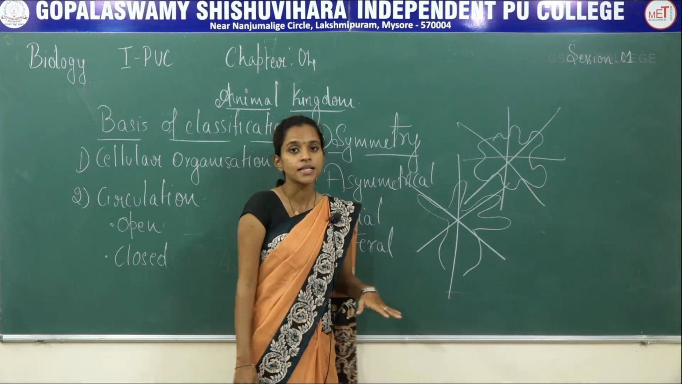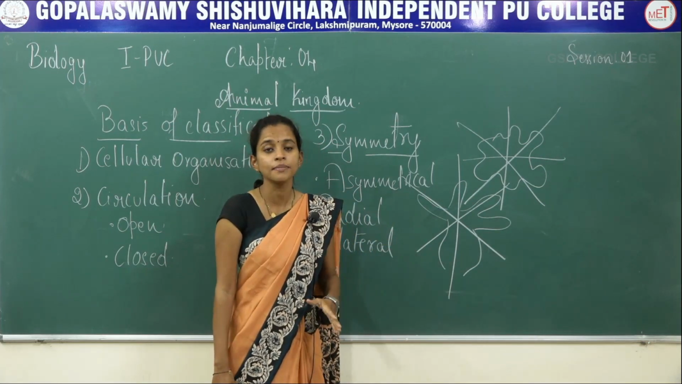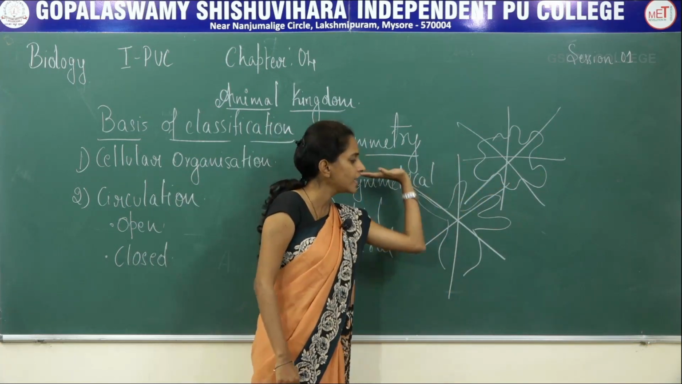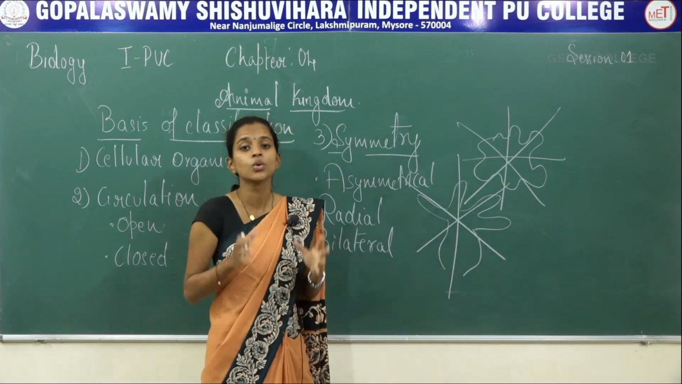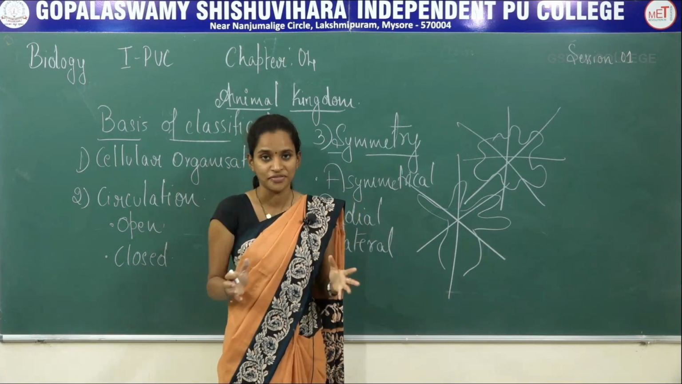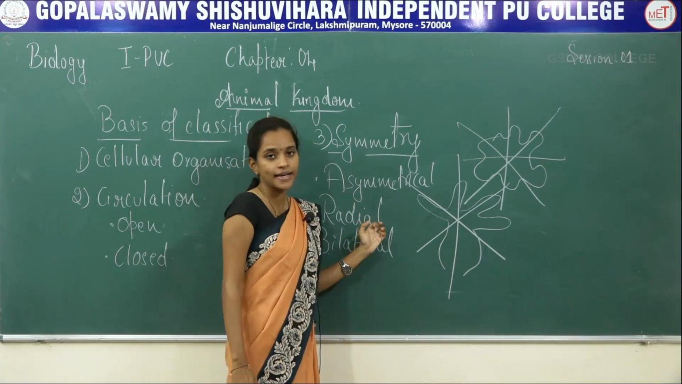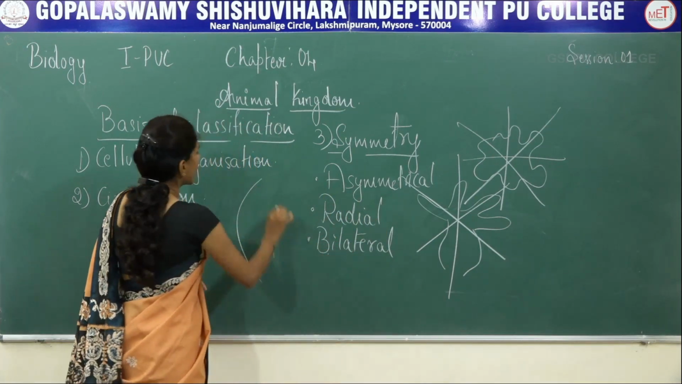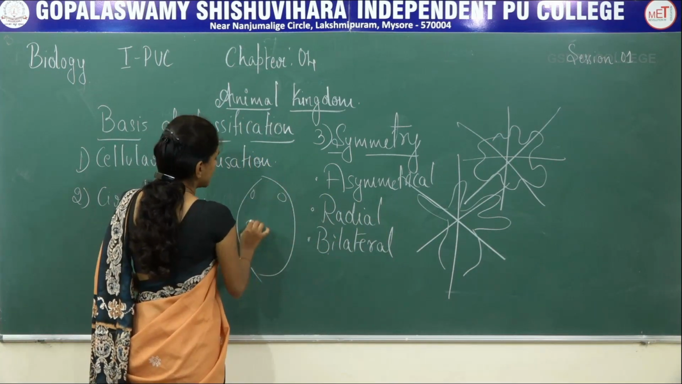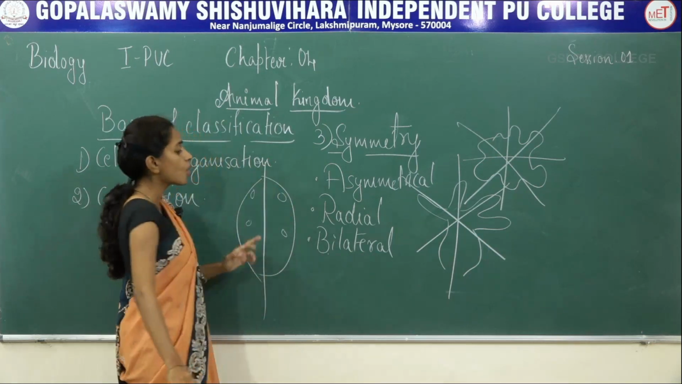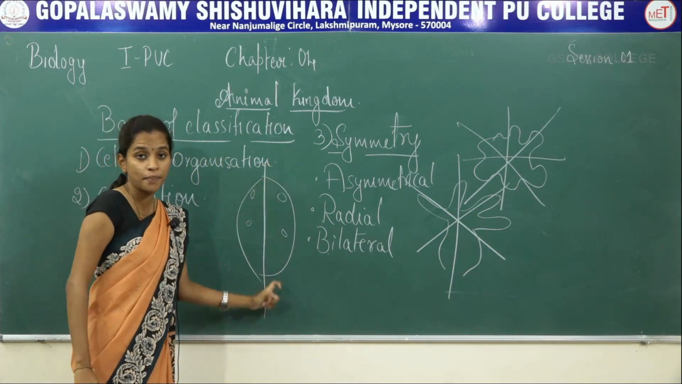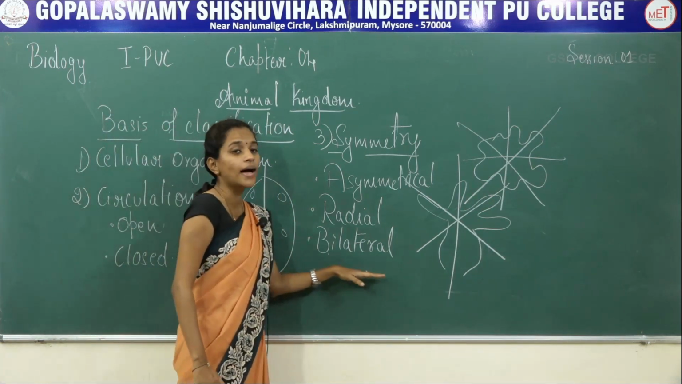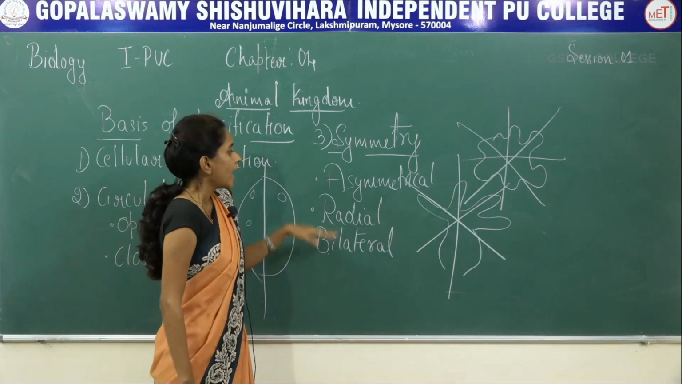Radial symmetry means if you cut the organism in any plane, okay, you can cut them in any of the planes, but still you get two equal halves. That is what is called radial symmetry. Bilateral symmetry means if the organism is like this, if you cut them in only one plane, you will get two equal halves. That is what is called bilateral symmetry.